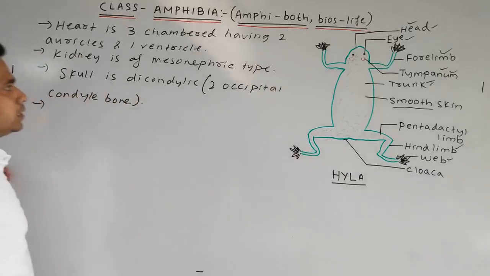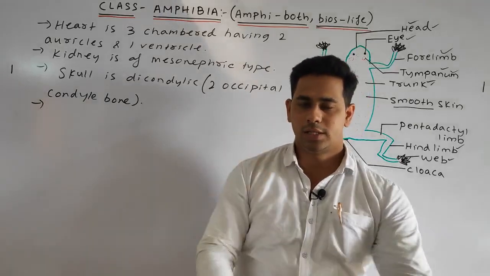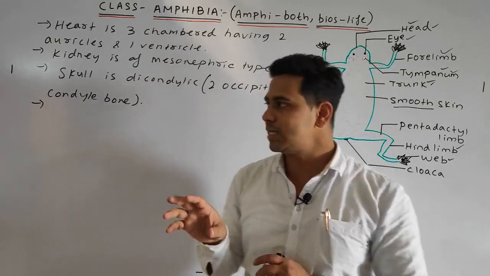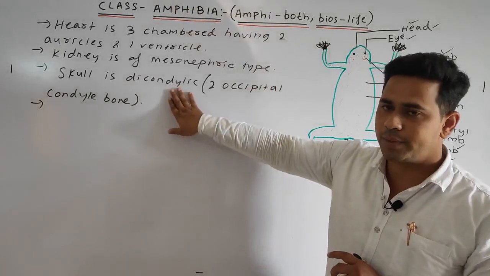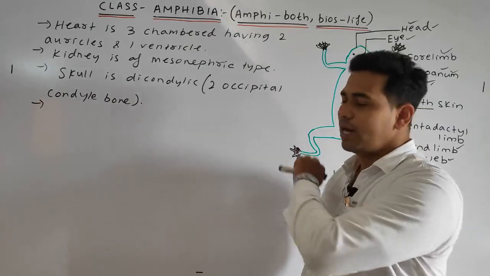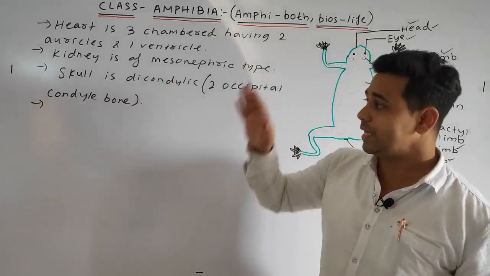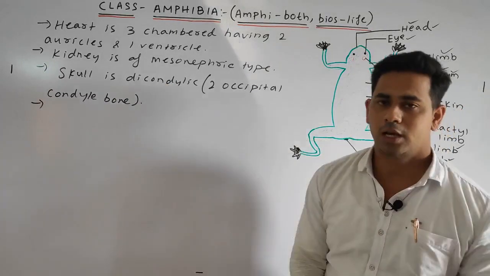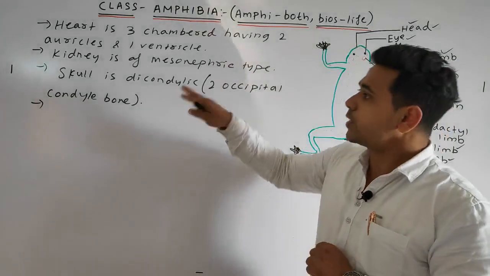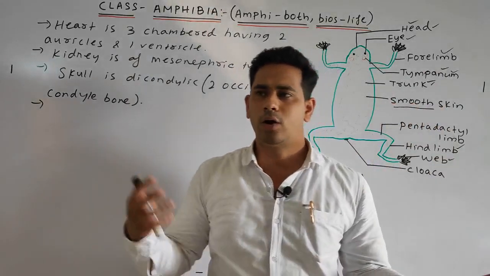Okay, students. What does it mean that the skull is dicondylic? It means that at the back of the skull there are two occipital condyles. If two occipital condyle bones are present, then it is related to dicondylic. If one occipital condyle bone is present, then it is monocondylic. We will discuss monocondylic later, but in this case the skull is dicondylic, consisting of two occipital condyle bones.